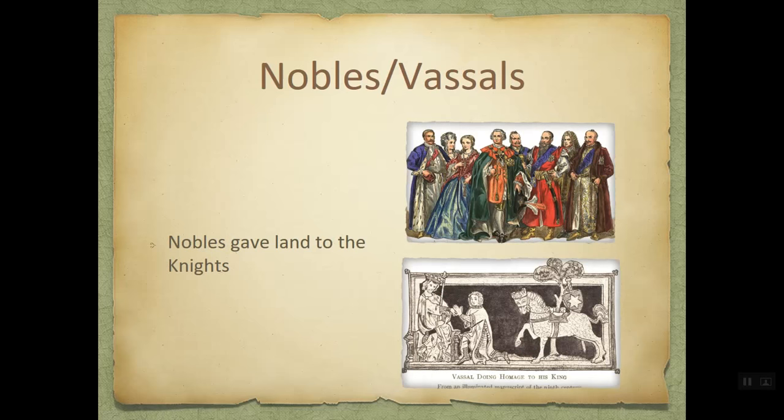Nobles are ranked under the king. They are vassals to the king. Nobles are rewarded by the king for their loyalty and military aid. The nobles provided protection, food, and shelter to the knights.